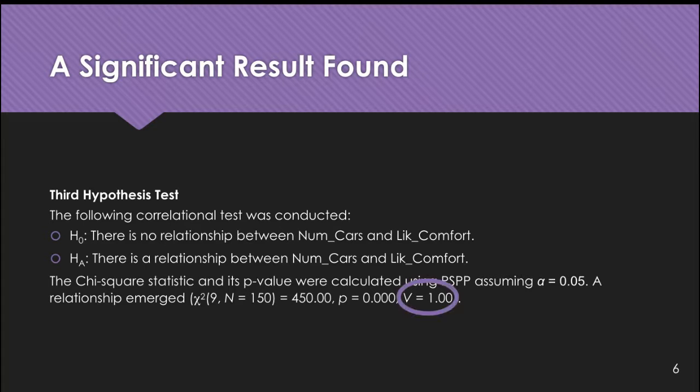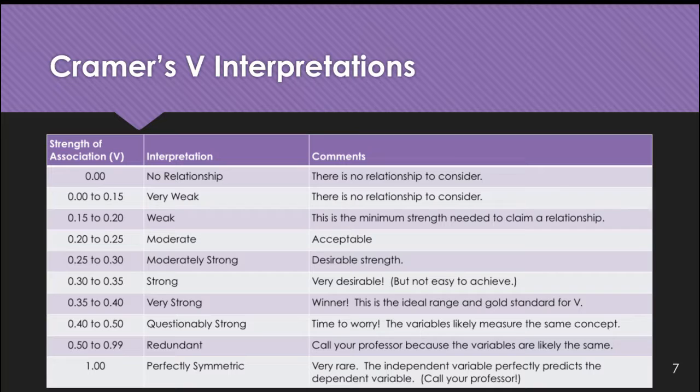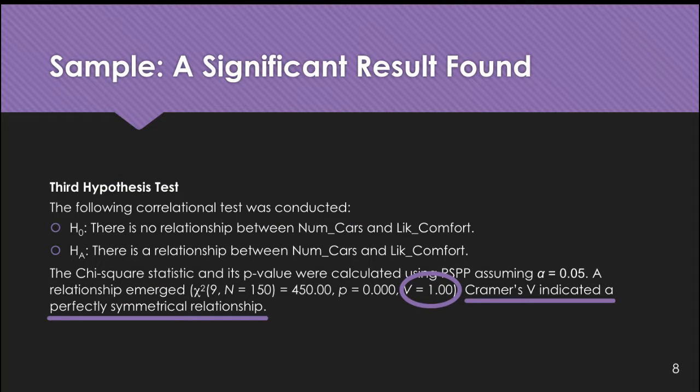A significant result necessitates a test for strength of the relationship using Cramer's V, noted as V on the slide, which we have calculated as 1.00. The result from Cramer's V of 1.00 represents a very rare result in which the independent variable perfectly predicts the dependent variable. We then add to our result that the Cramer's V of 1.00 indicates a perfectly symmetrical relationship between variables.